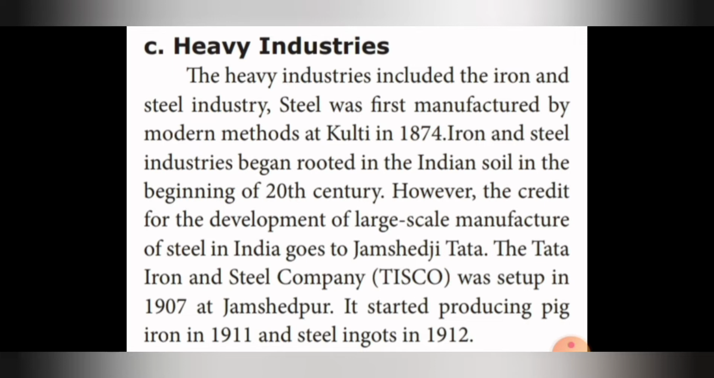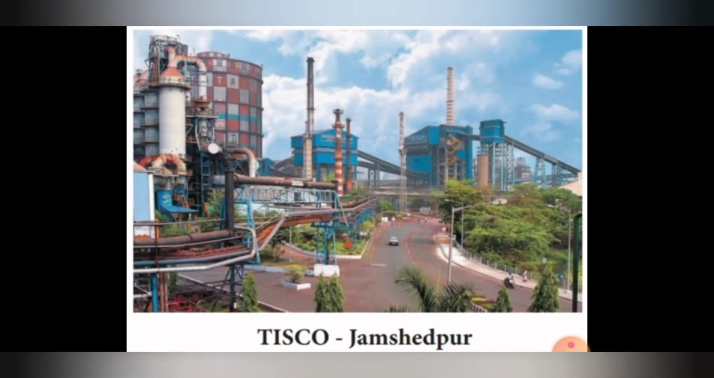The Tata Iron and Steel Company, that is TISCO, was set up in 1907 at Jamshedpur. It started producing pig iron in 1911 and steel ingots in 1912. You can see the picture of TISCO, Jamshedpur. TISCO stands for Tata Iron and Steel Company.